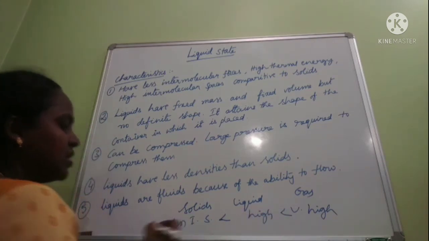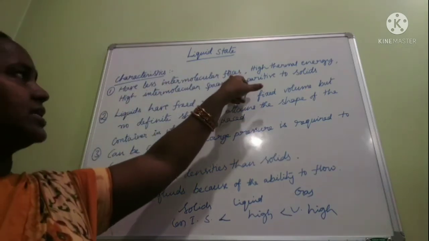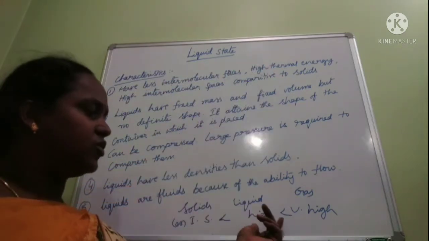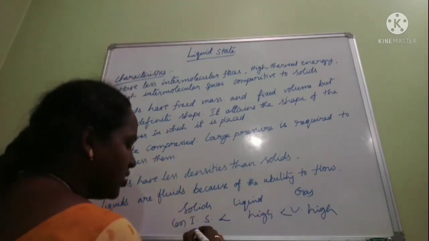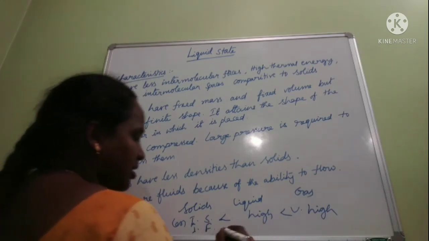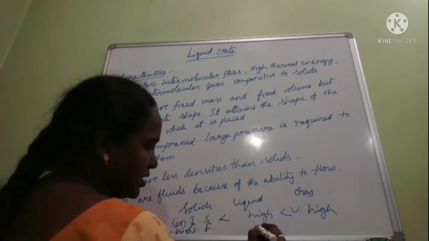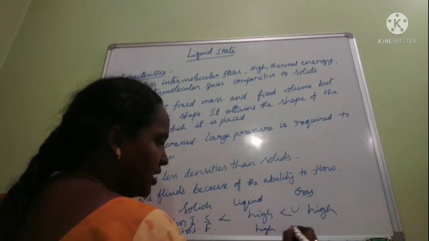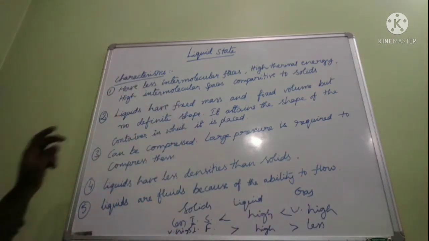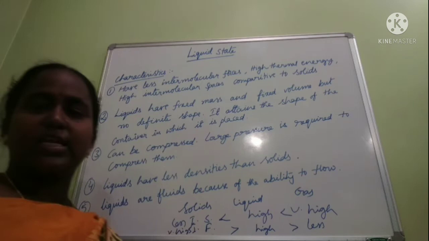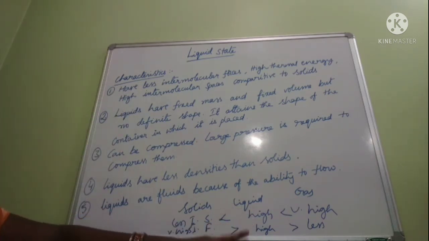Compared with solids, liquids have less intermolecular forces. Solids have very high intermolecular forces, liquids medium, and gases very low. When the intermolecular space is more, the force is less, so they are inversely proportional.